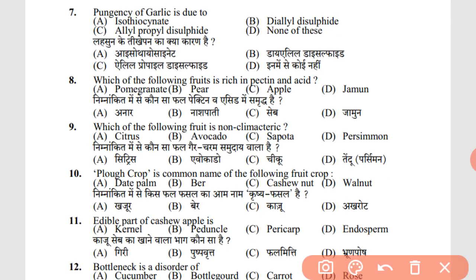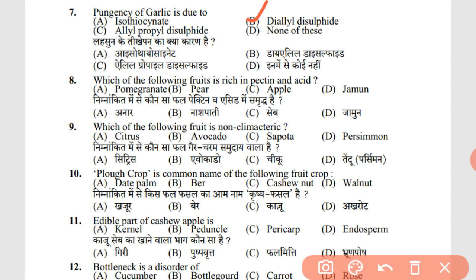7. Pungency of garlic is due to diallyl disulfide. In this, isothiocyanate is present in cole crops, and allyl propyl disulfide is present in onions. So the correct answer is diallyl disulfide.